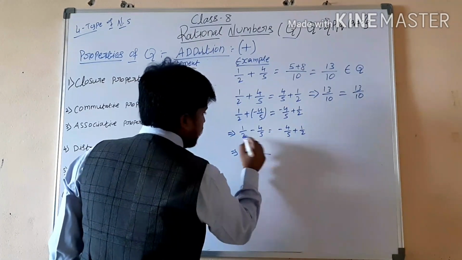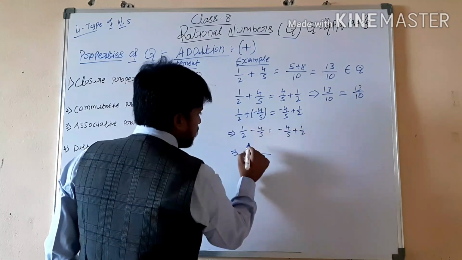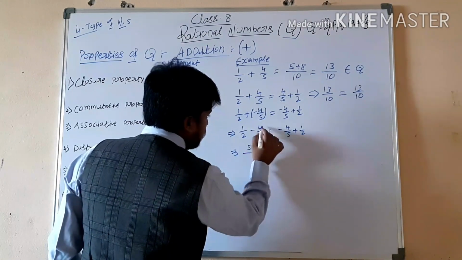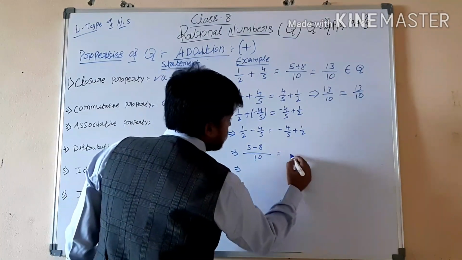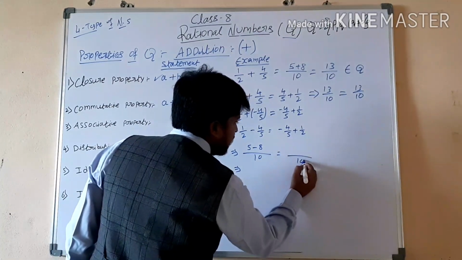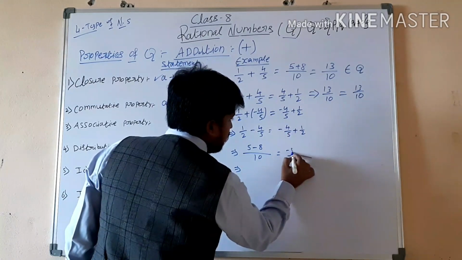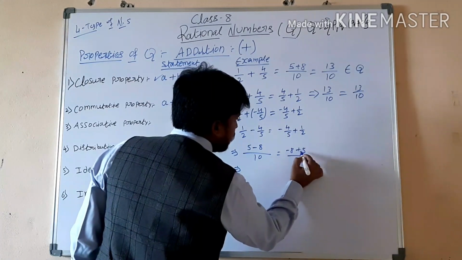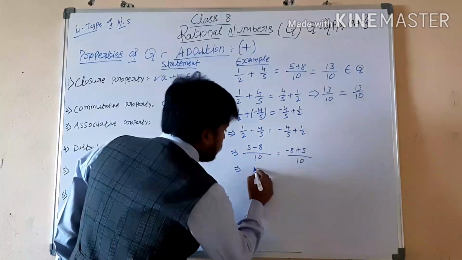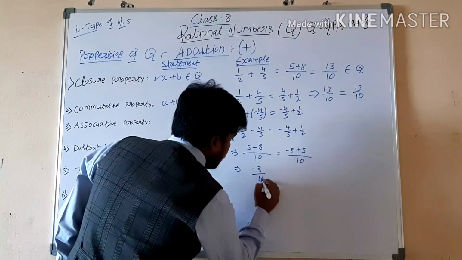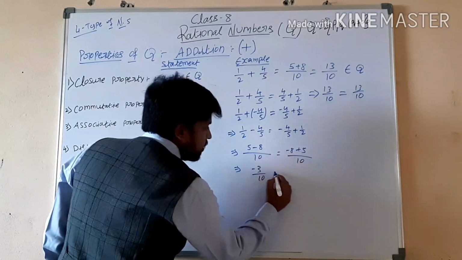Do the subtraction. 5 times 2 is 10, and next cross multiplication: 5 minus 4 times 2 is 8. Here also, same like this, 5 times 2 is 10, next cross multiplication, minus 8 plus 5. So what is the answer here? 8 minus 5 is 3, and it is minus 3, because before the bigger value there is a minus.